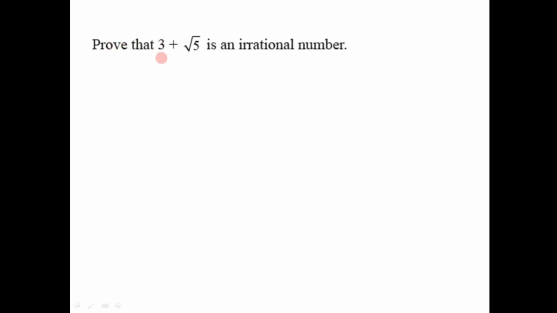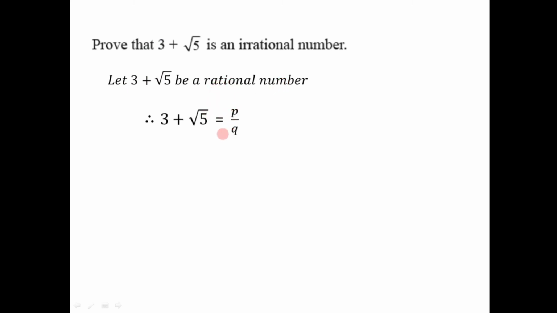Let's have another question. Prove that 3 plus root 5 is an irrational number. Here we have to prove that 3 plus root 5 is an irrational number. So for that, let us assume that it is a rational number, that is, 3 plus root 5 is a rational number. So if it is a rational number, it can be expressed as p divided by q. That means we can write 3 plus root 5 is equal to p divided by q.